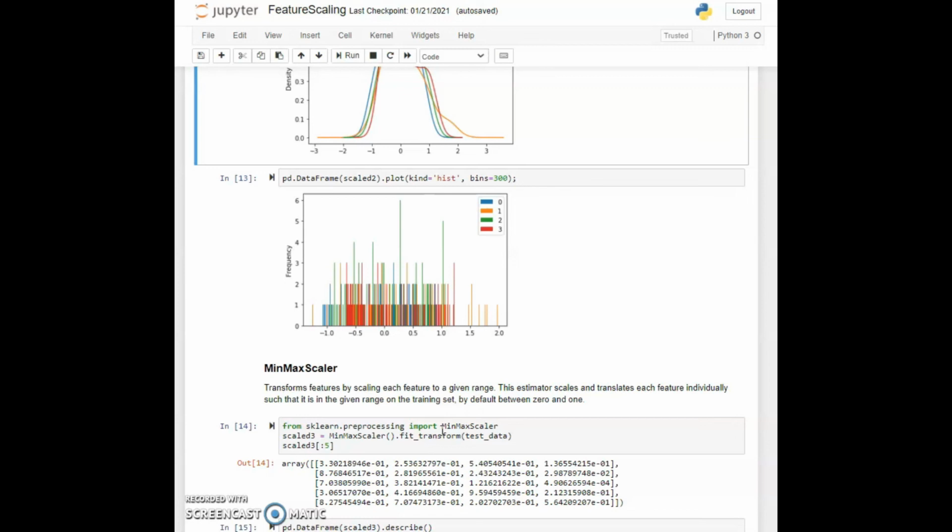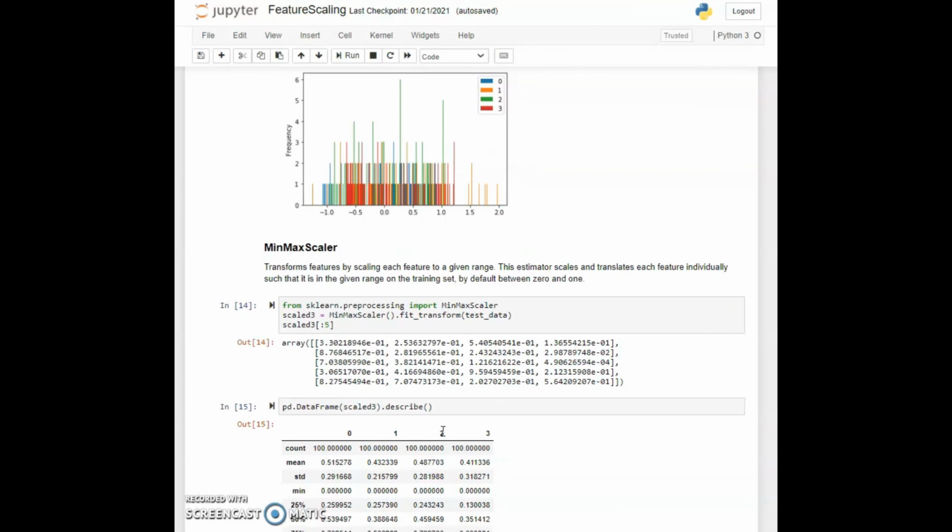This may be useful when you have particular techniques that need all positive values, although there may be other special cases where you need all values to be within some other range, that the numbers have to be within 5 and 10 for some particular obscure model to work correctly. And in that case, you can use a min-max scaler to impose that particular constraint.